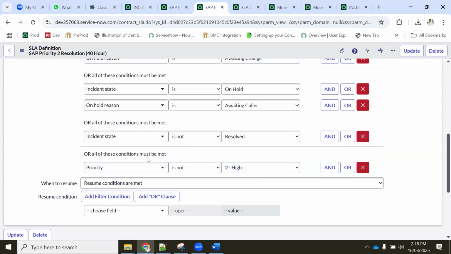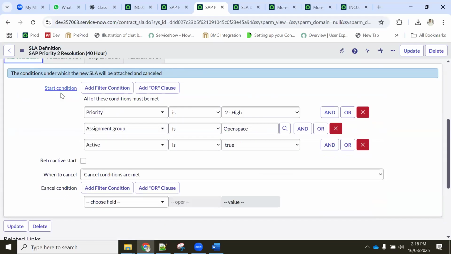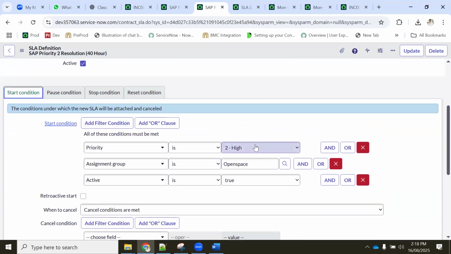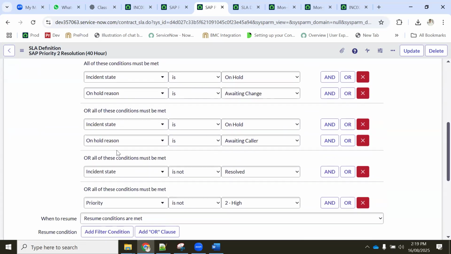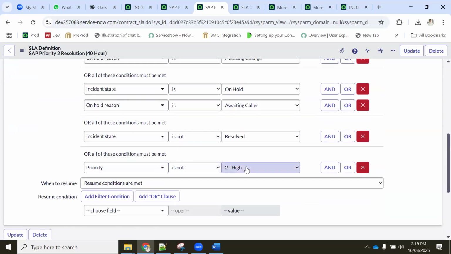Okay, yeah, that I understood. But the main logic is this one only, right? There is no logic saying if it is P2, it should run. We are never mentioning that. Here I'm mentioning P2 in the start condition, correct? Pause condition I'm mentioning is not. Okay, I will show it, how this works now.